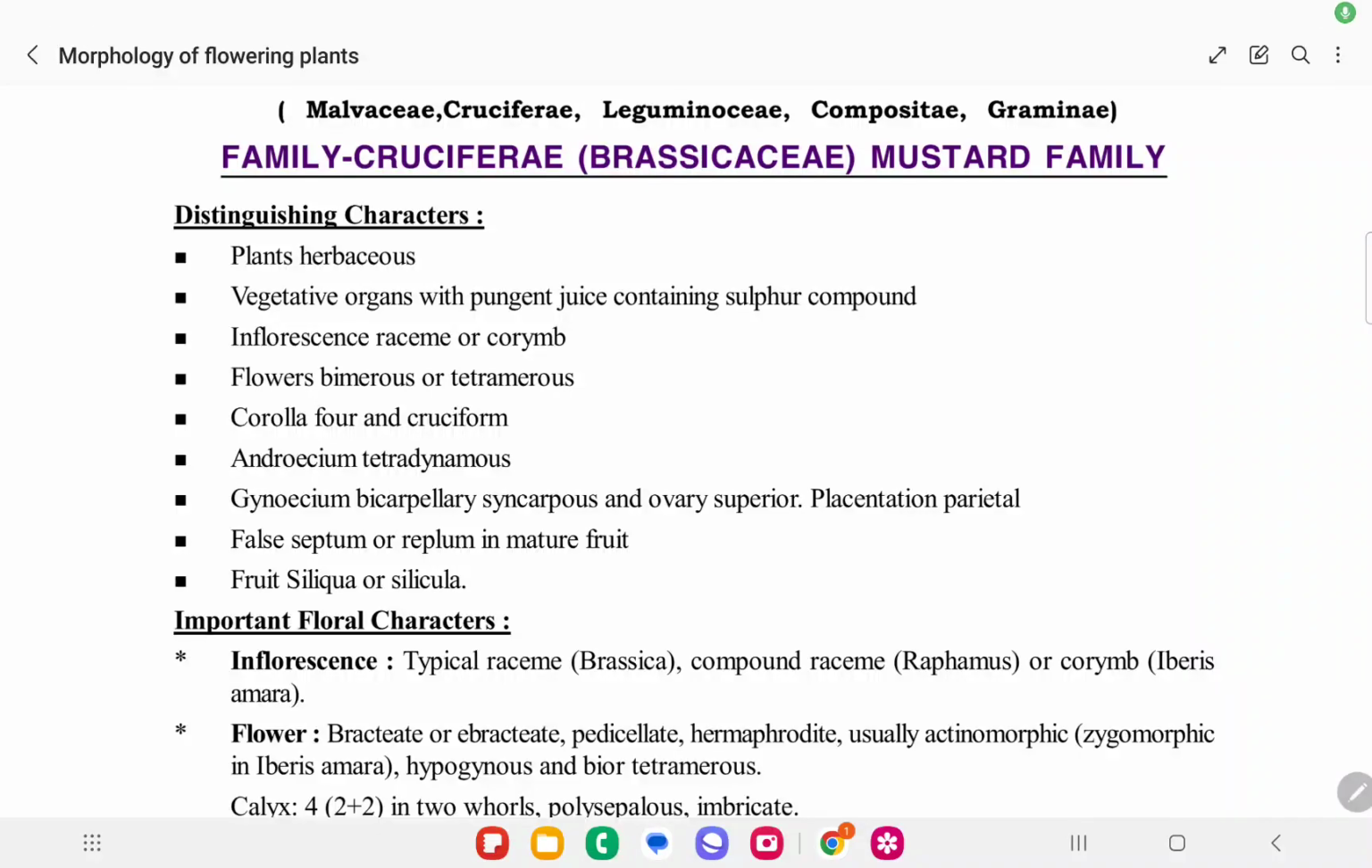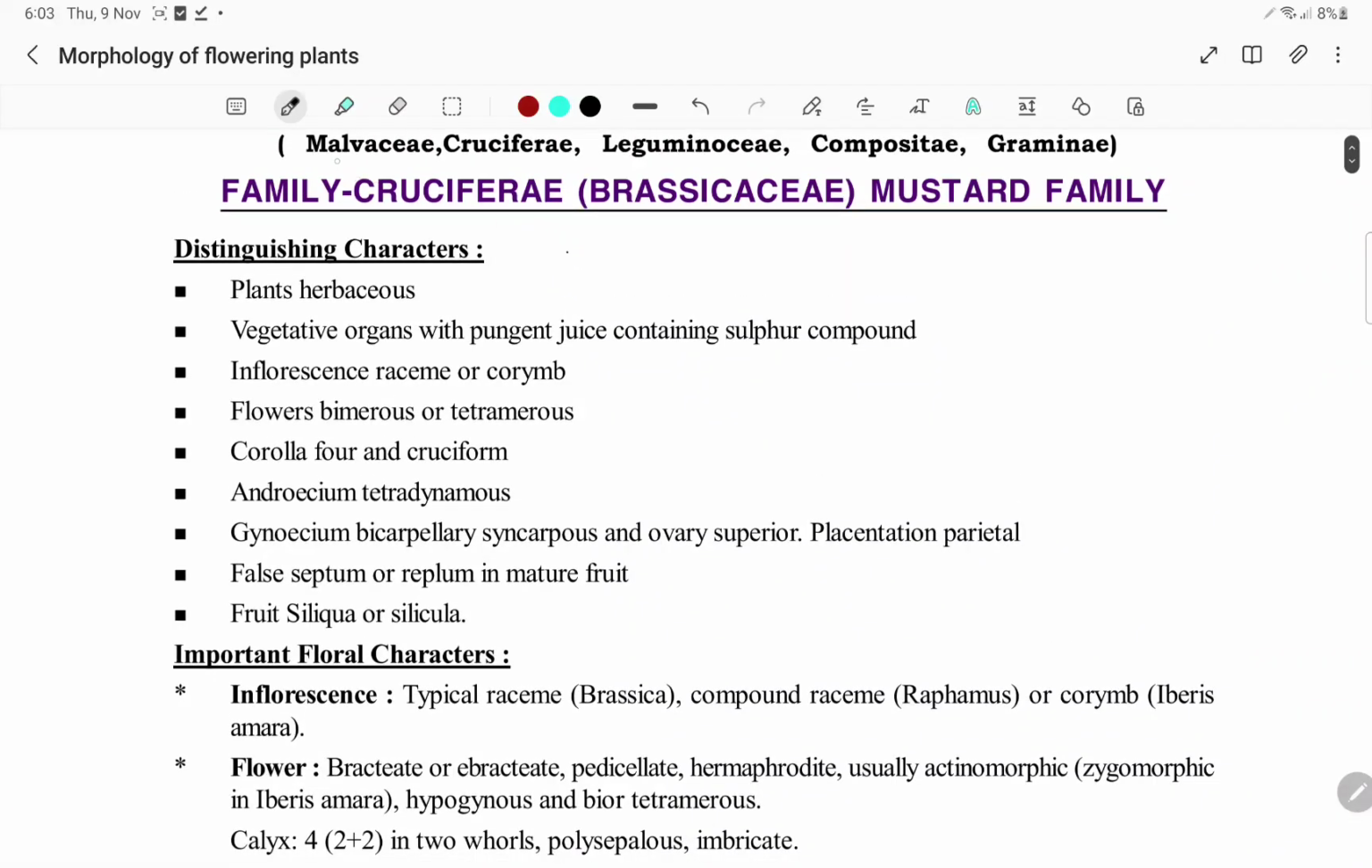Here, let's see the families which are given in the NCERT syllabus. Malvaceae, Cruciferaceae, Leguminosae, Compositae, Graminae. So let's see the first family, Cruciferaceae, which is otherwise called Brassicaceae.